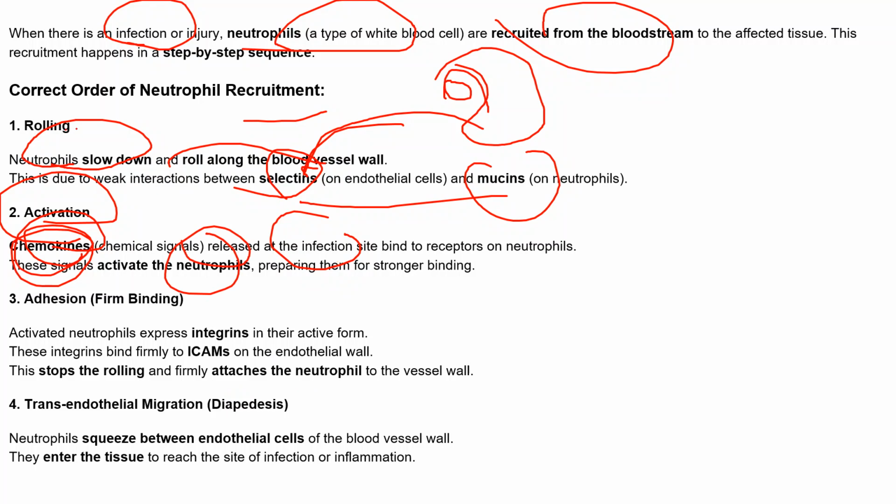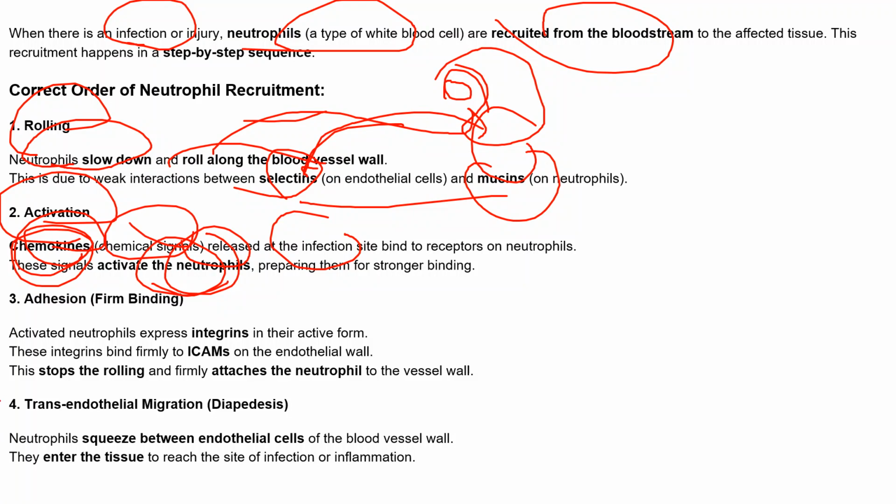So first rolling, so that they can move along the blood vessels and reach the infection site, right? And to reach that infection site, the next step, activation, also plays a role, in which, we know, at the infection site they release some chemicals so that this signal activates this neutrophil, and they prepare this neutrophil for the stronger binding.